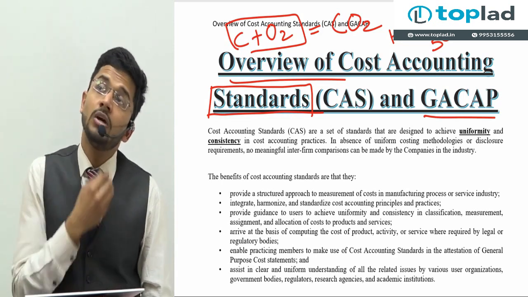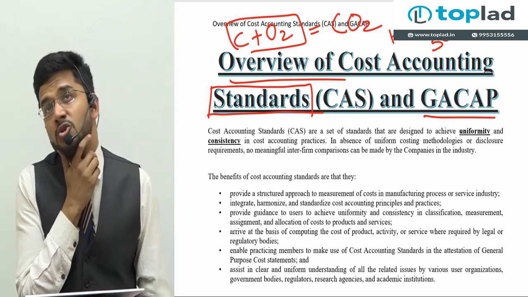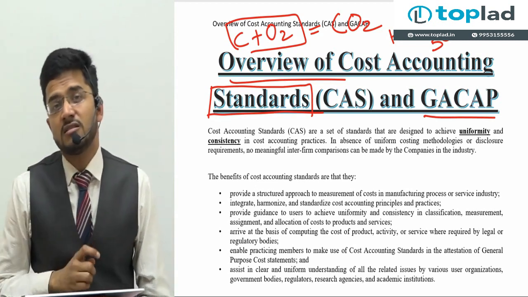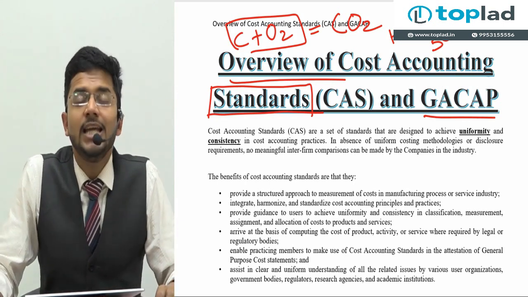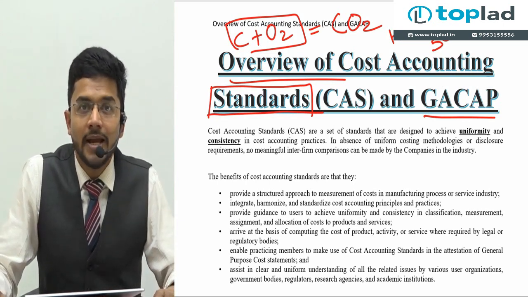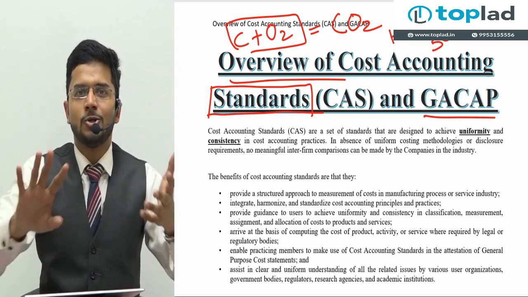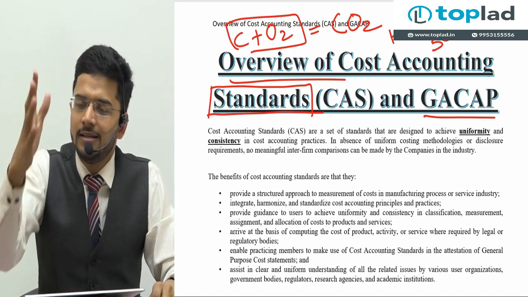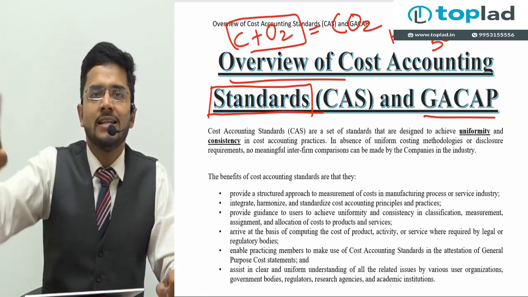But how is it so? C plus O2 was CO2 everywhere. H2 plus O2 is H2O everywhere, sir. Sir, why not commerce? Guys, because commerce is an inexact science. It's not a precise science. It cannot say 1 plus 1 is equal to 2. No, 1 plus 1 can be anything in commerce. Commerce is an inexact science.